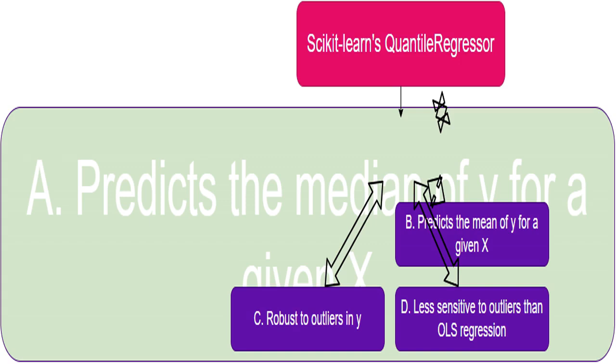This is correct. When I set quantile to 0.5 in QuantileRegressor, my model predicts the median of the target variable, y, for a given predictor, x.